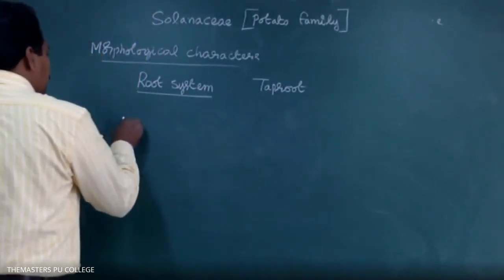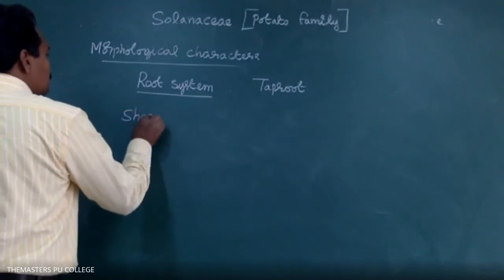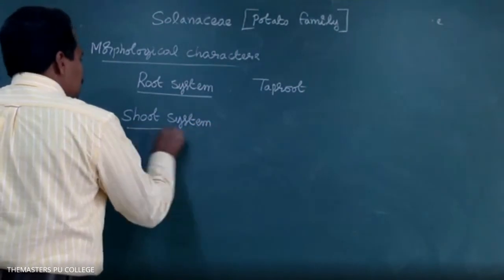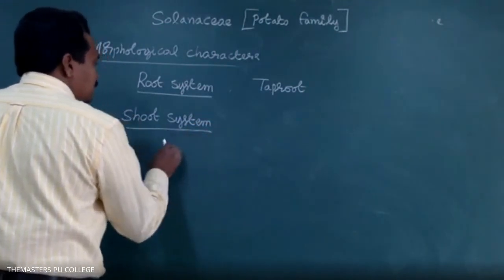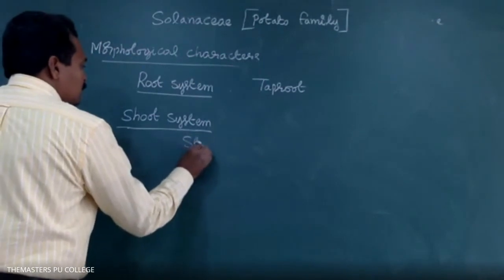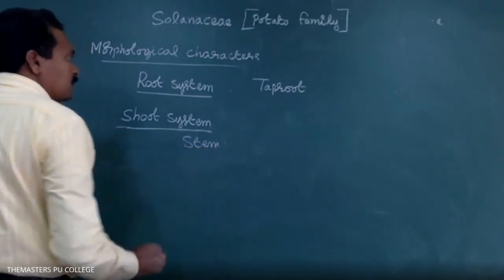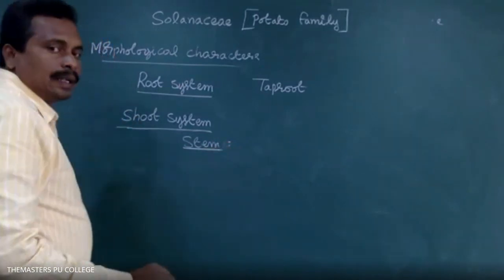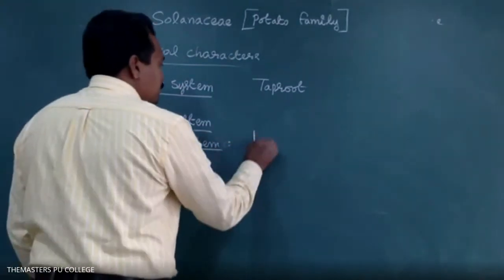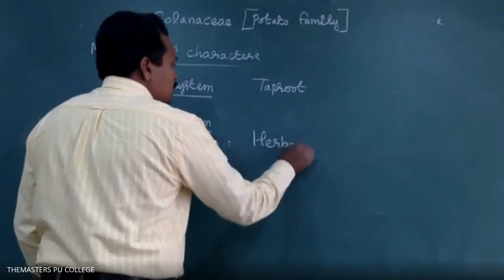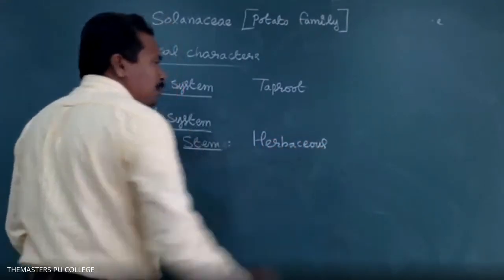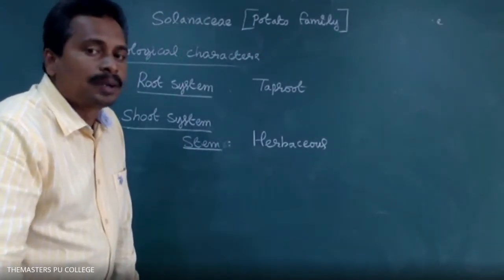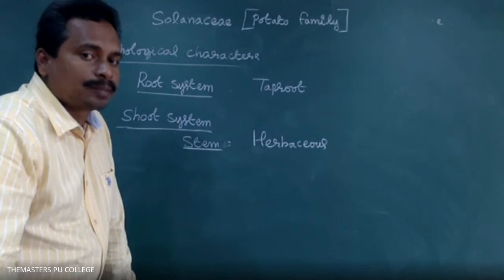Next, the shoot system. The shoot system starts from the stem. The stem is herbaceous. In herbs, most of the plants do not have a strong stem.